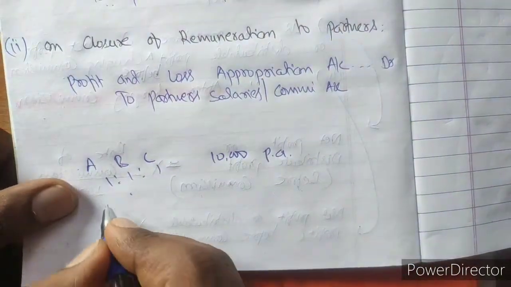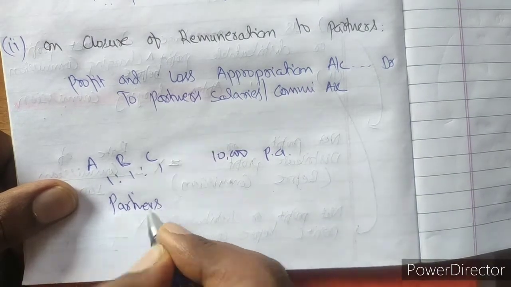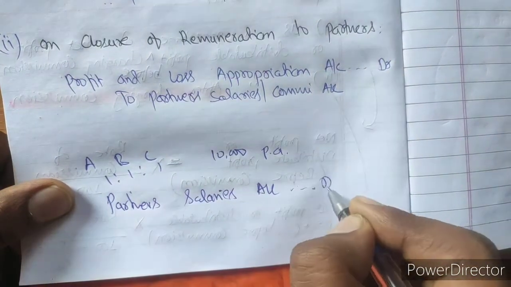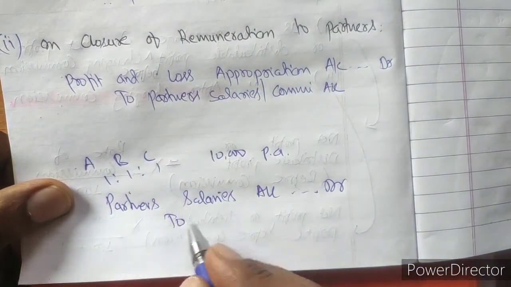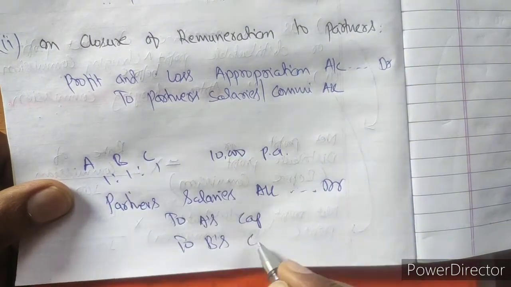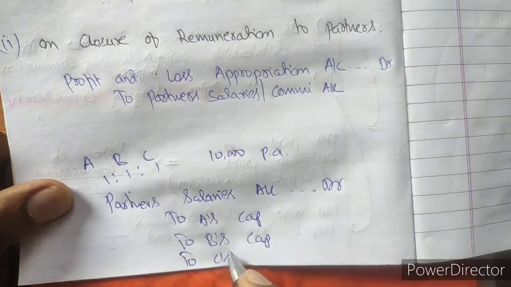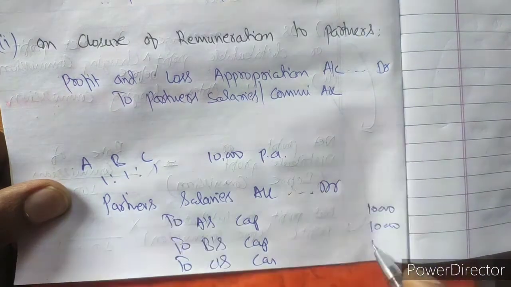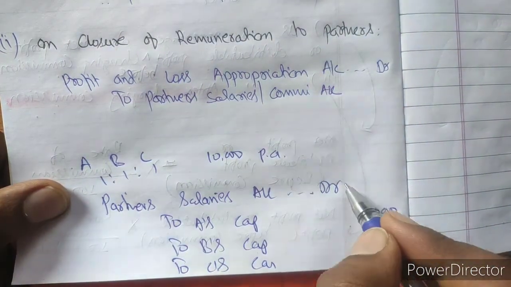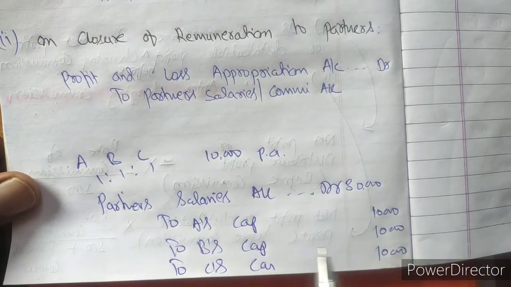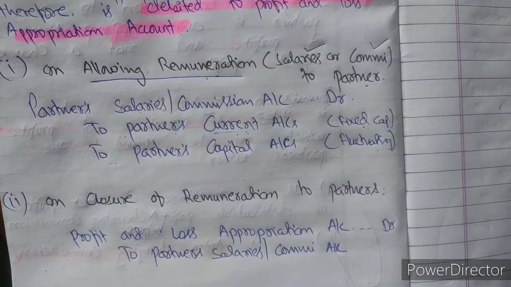So first, we will write Partners' Salaries Account debit, to A's capital account, to B's capital account, to C's capital account. Every partner will be getting 10,000 each. Overall, the salary paid will be 30,000. Hope this is clear. This is the first entry for allowing remuneration and salary to partners.